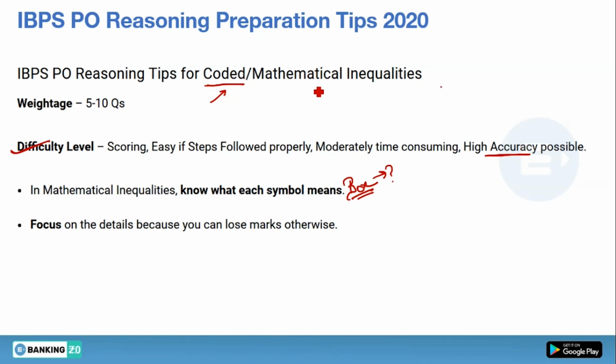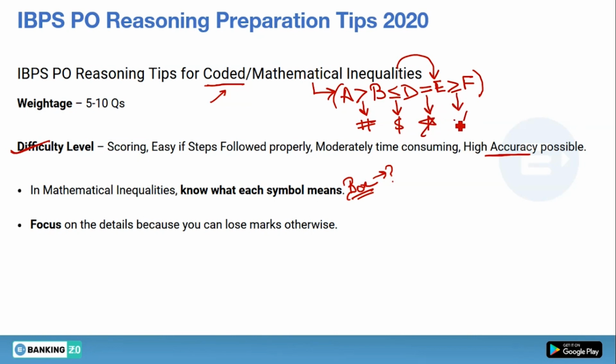If you don't know what coded and mathematical inequality is, the question generally asked in this type is A greater than B, B less than equal to D, D equal to E, E greater than equal to F, and so on. These are the types of questions which come in coded inequality, or you can say mathematical inequality. But this is the case of normal inequality. In coded inequality, this symbol will be converted into hash, this will be dollar, this can be the star, and this can be the percentage. So the symbols can be changed accordingly.